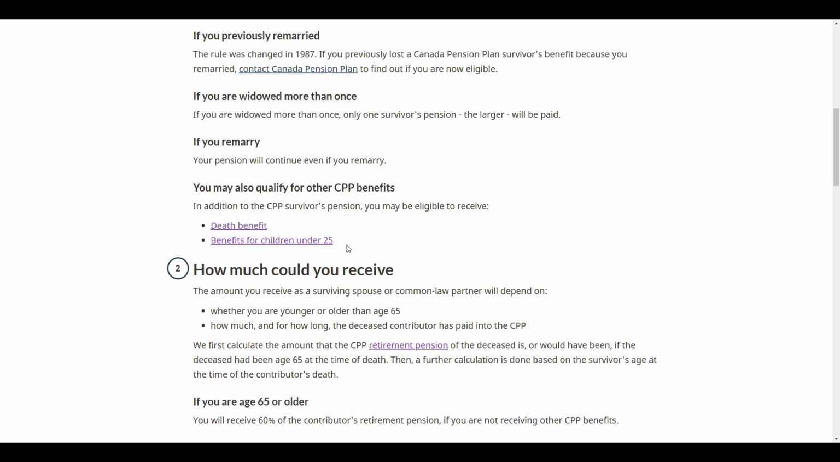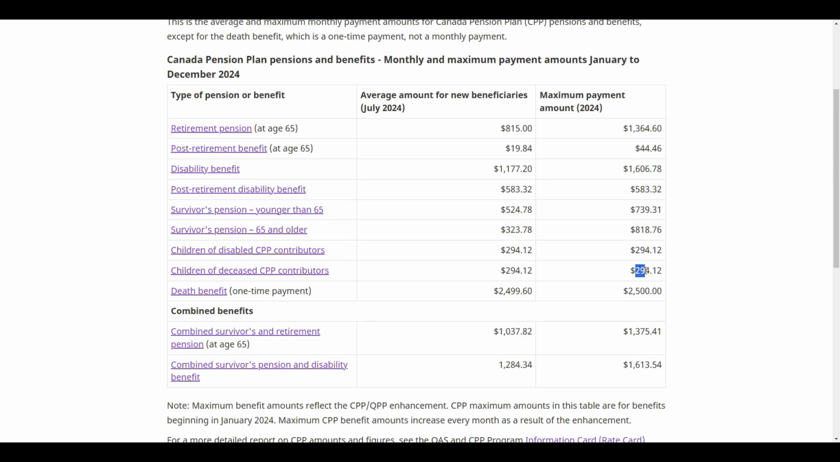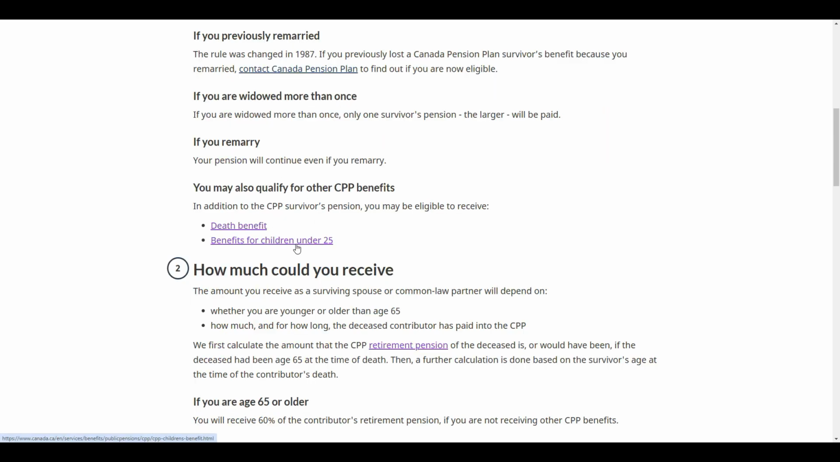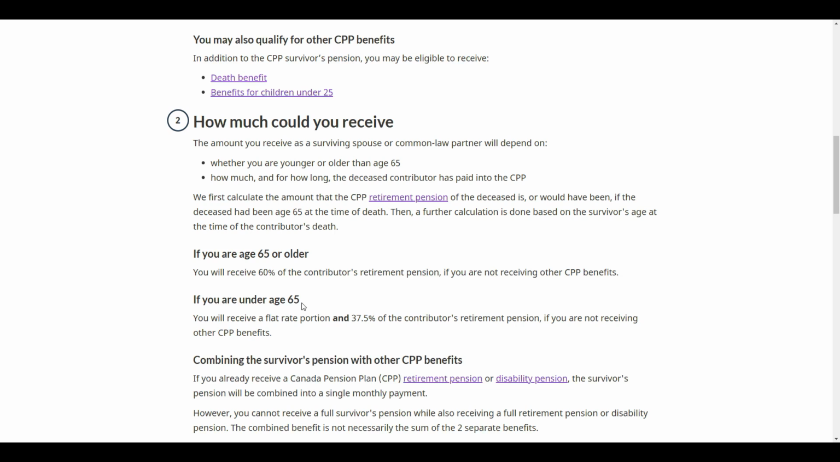And if you have children under the age of 25, especially if they're still in school, there is a benefit for children as well. That amount, if we go over here, is a flat rate $294.12 per month. So that's a monthly benefit that they're going to receive if you were to pass away and you have children under the age of 25 and they're still in post-secondary or still in school. So there are some criteria around that, depending on if they qualify, but that's an additional benefit if you were to pass away very early on, have a very short life expectancy.